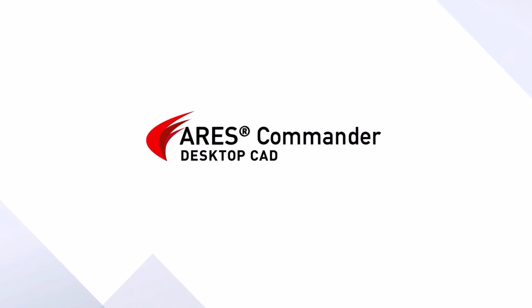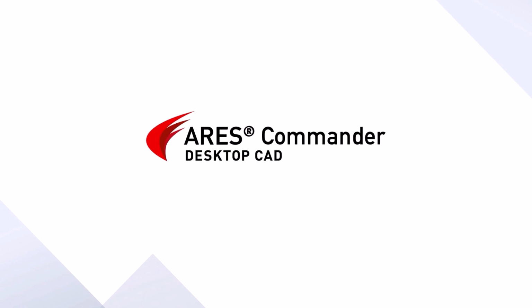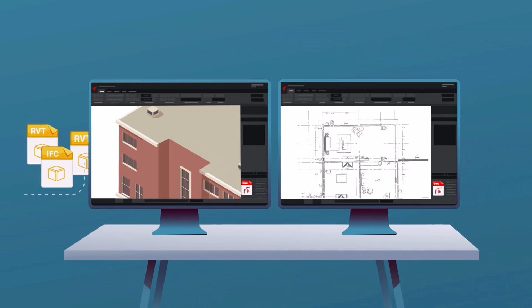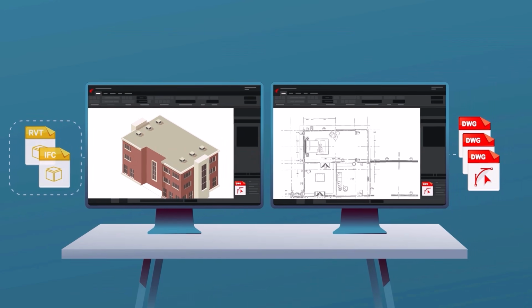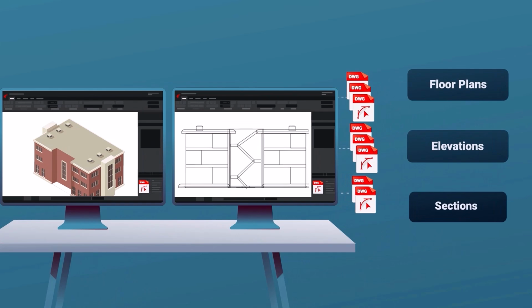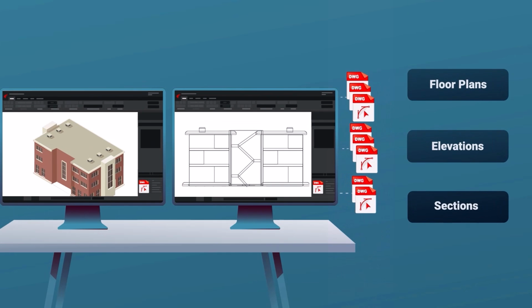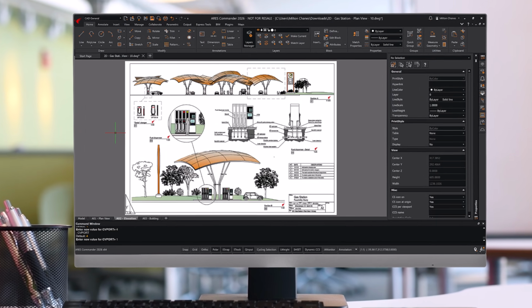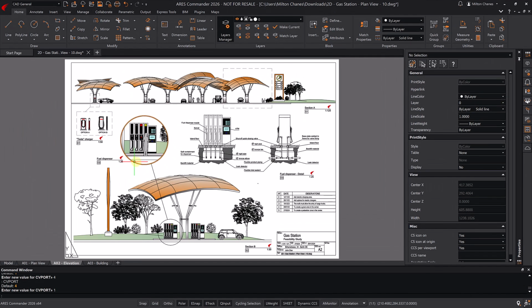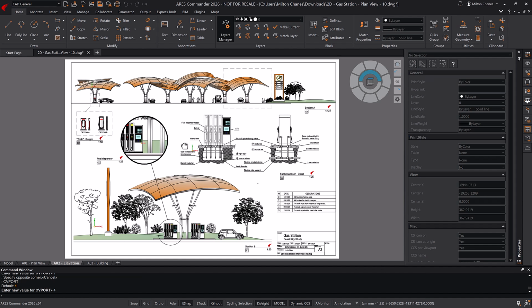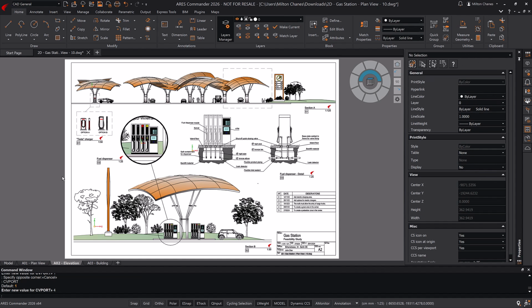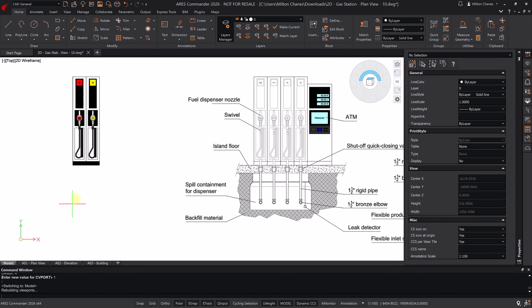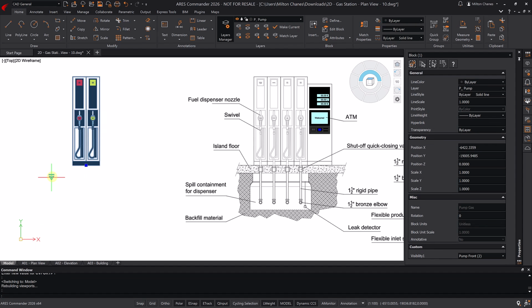Meet ARES Commander, a full-featured CAD solution for Windows, Mac, and Linux. Beyond CAD features, ARES Commander helps you future-proof your BIM and cloud collaboration solutions with powerful BIM-specific capabilities and cloud-based collaboration tools. ARES Commander provides maximum compatibility with DWG files, allowing you to open, edit, and save in the same format natively, with no conversions and no compromises in features.